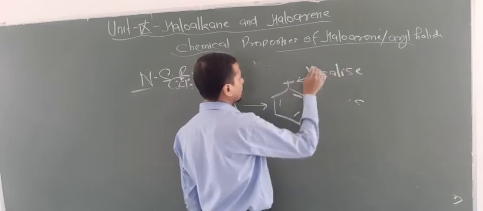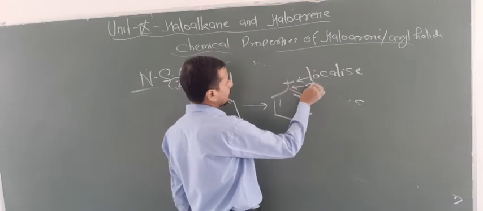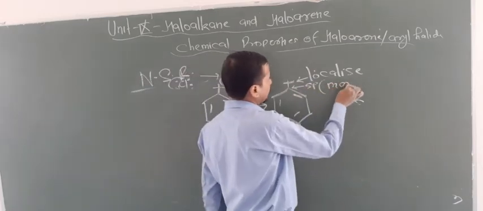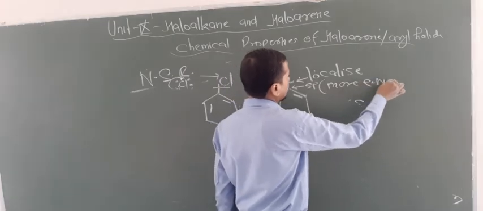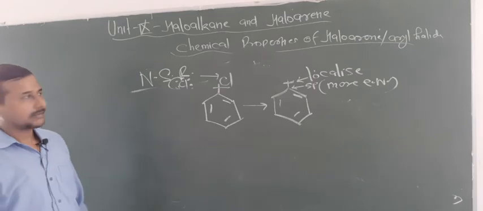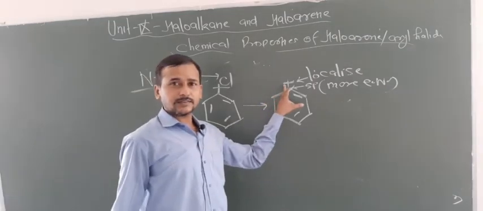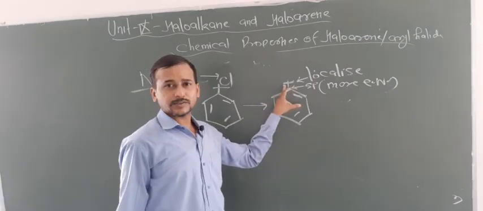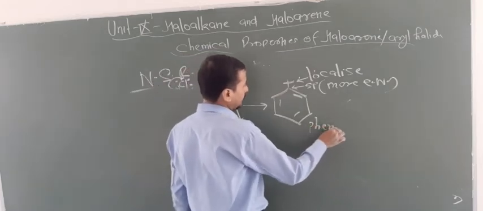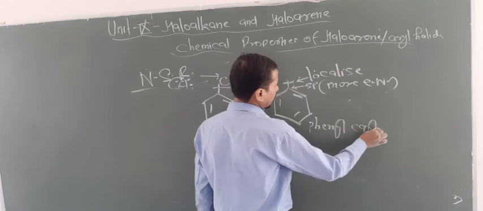This carbon is an sp carbon, and sp carbon means more electronegative carbon. So the more electronegative carbon has the positive charge, that's why this carbon having the positive charge is unstable. So this is basically known as phenyl carbocation.